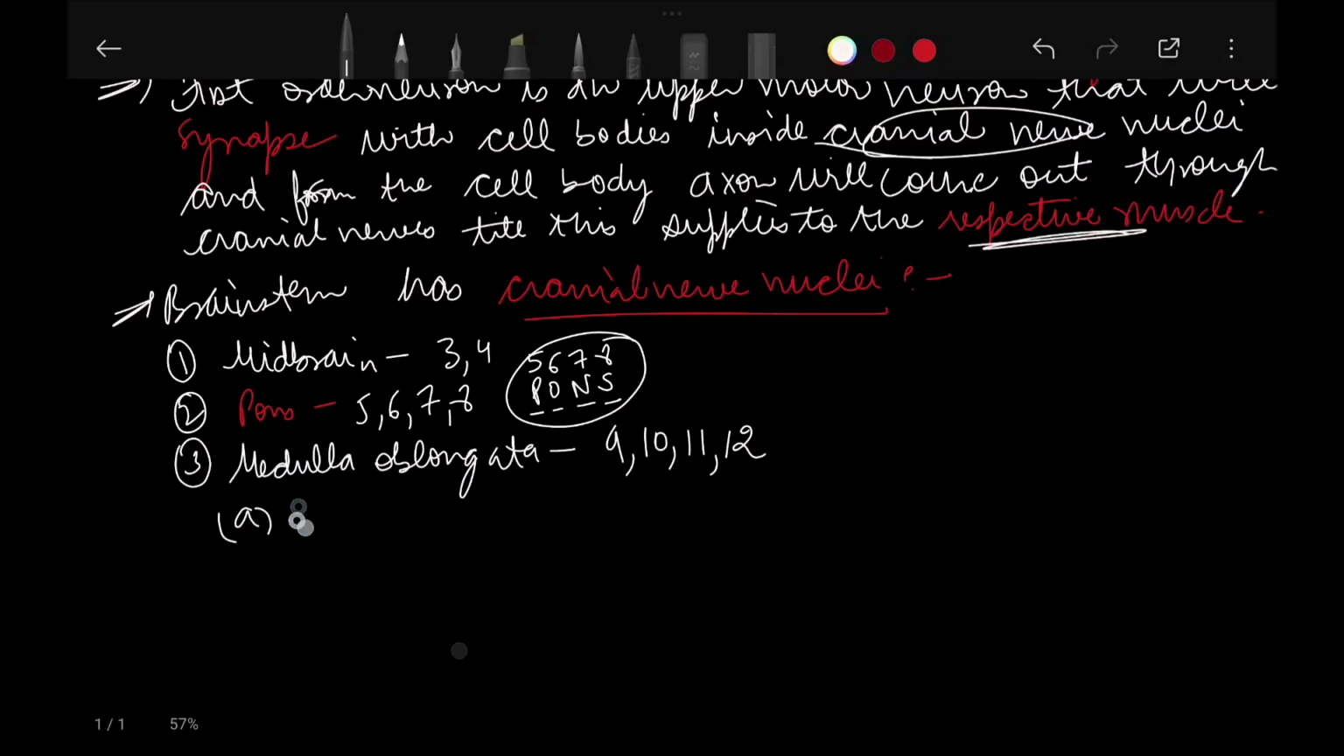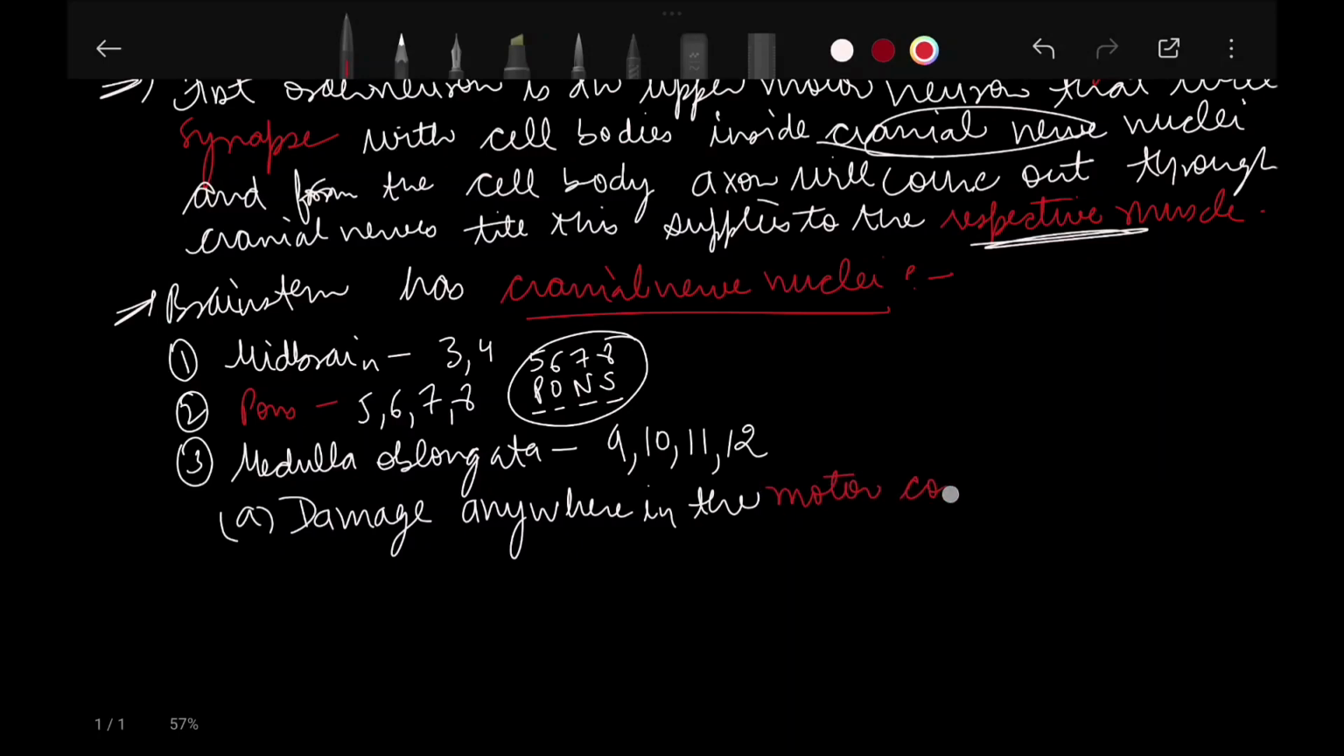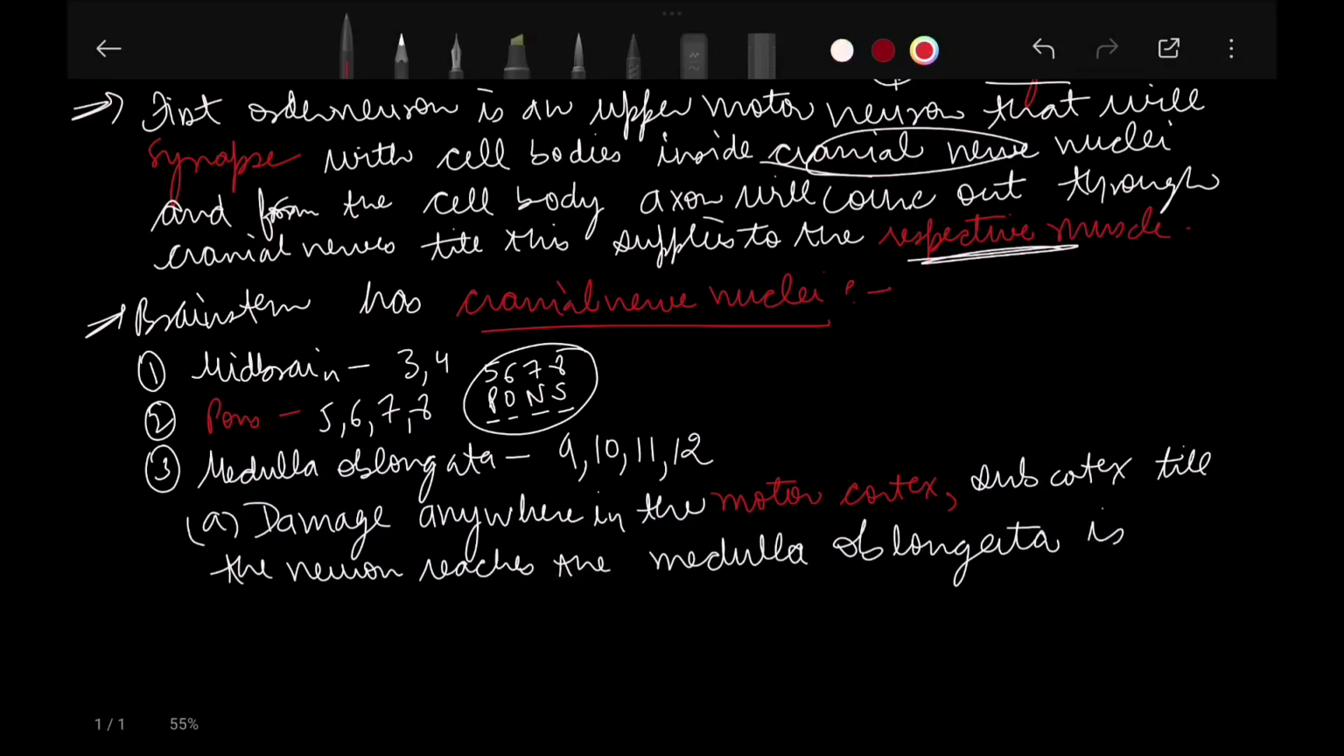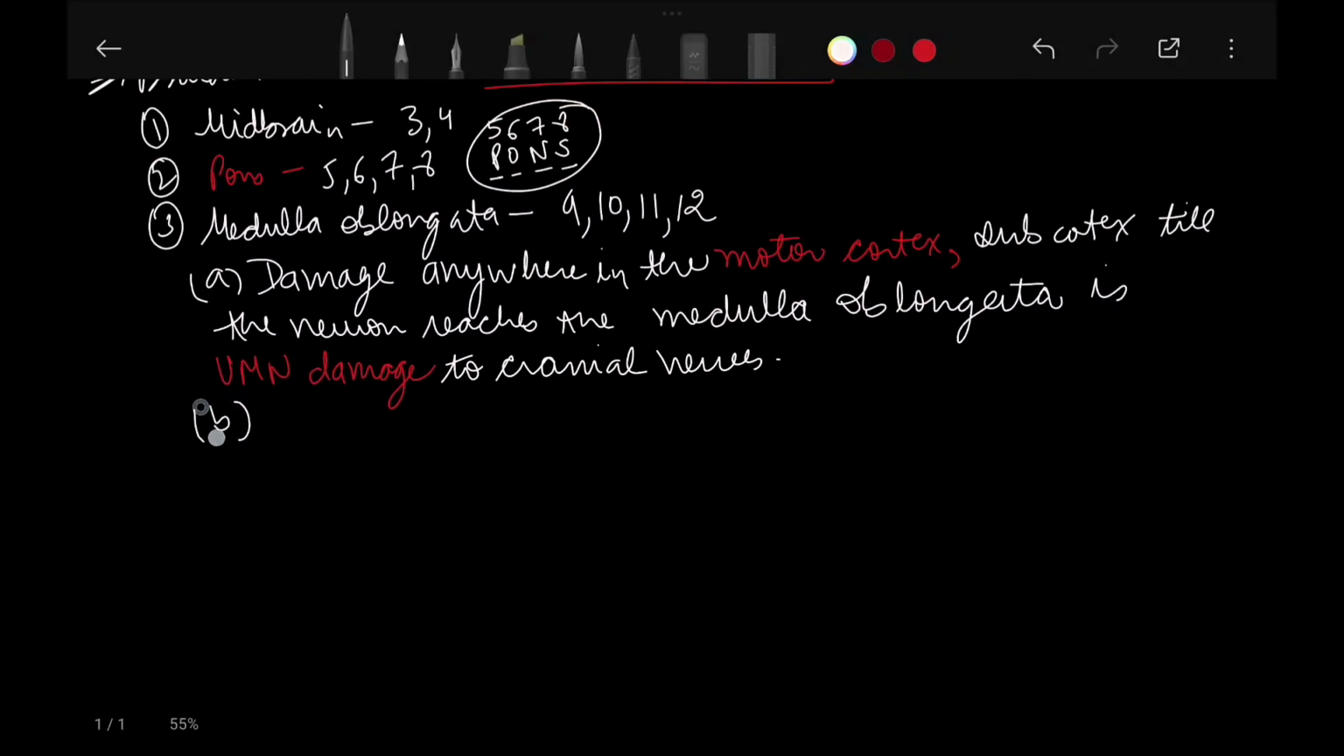After that, damage anywhere in the motor cortex or subcortex till the neuron reaches the medulla oblongata is upper motor neuron damage to the cranial nerves, okay. Now we just learned about the basic structure of the brainstem and its associated cranial nerves. Damage anywhere from the motor cortex or subcortex to the medulla is known as upper motor neuron damage to the cranial nerve.